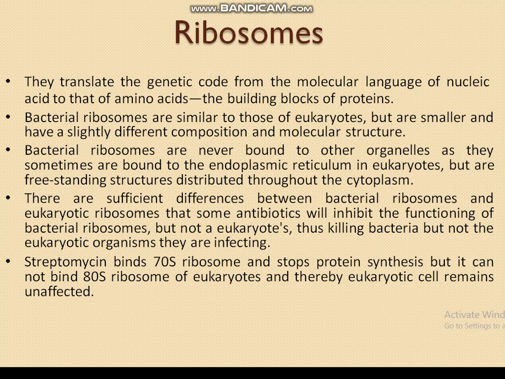Bacterial ribosomes are never bound to other organelles, as sometimes these are bound to the endoplasmic reticulum in the case of eukaryotes, but are free-standing structures distributed throughout the cytoplasm. There are sufficient differences between bacterial ribosomes and eukaryotic ribosomes that some antibiotics will inhibit the functioning of bacterial ribosomes but not eukaryotic ones, thus killing bacteria but not the eukaryotic organisms they are affecting.